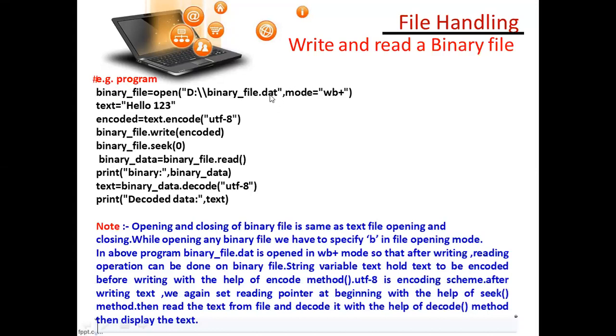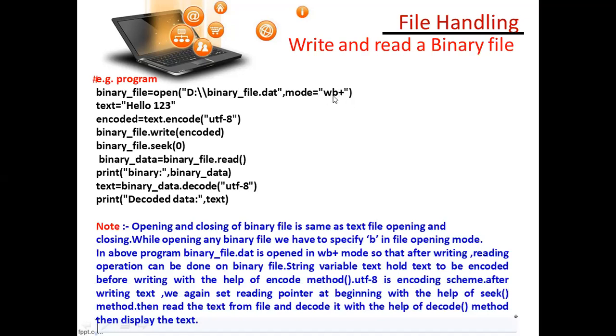In a text file, you usually write txt. In a binary file, you have to write the extension as dat. What is a binary file? Any data, which can be audio, video, image, can be in binary mode, a binary file. That can be converted into byte mode, that is 0s and 1s. And see here, which mode do I have to write? wb+. W means write mode, B means binary mode, plus means read and write mode. I am using read and write mode with binary.